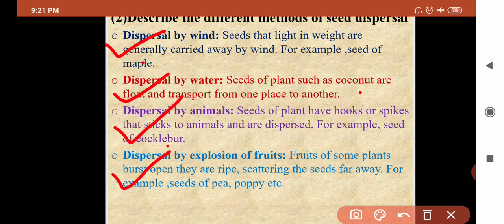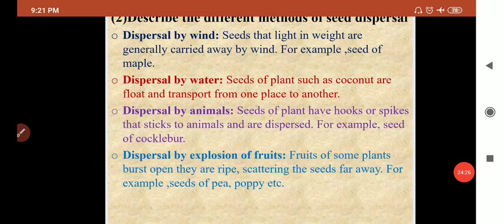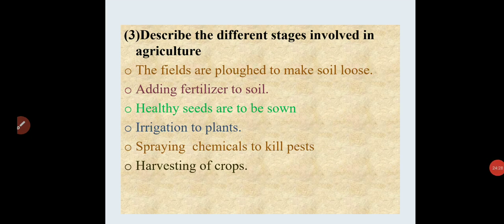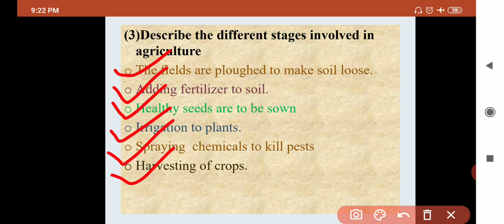Dispersal by explosion of the fruit, seed of pea, poppy, etc. Last question, describe the different stages involved in agriculture. Again the same. See, ploughing the soil, then addition of fertilizer, selection of a healthy seed, irrigation to the plants, spraying the chemical, harvesting of the crops.